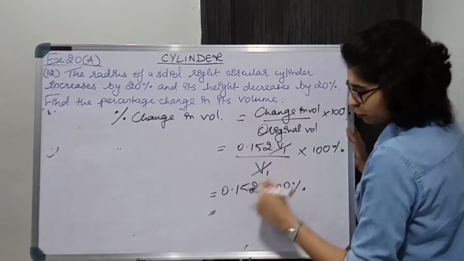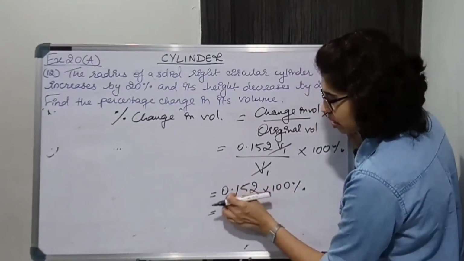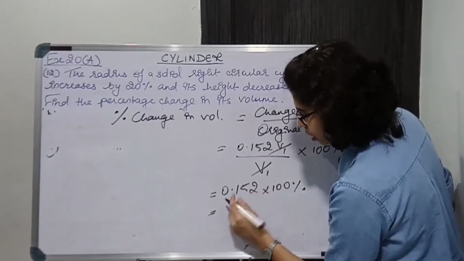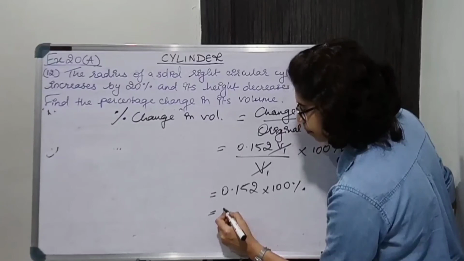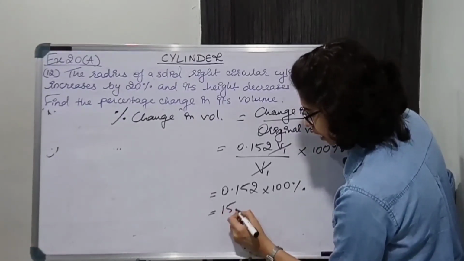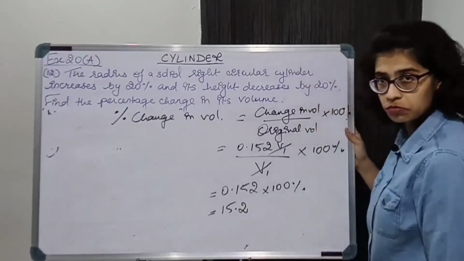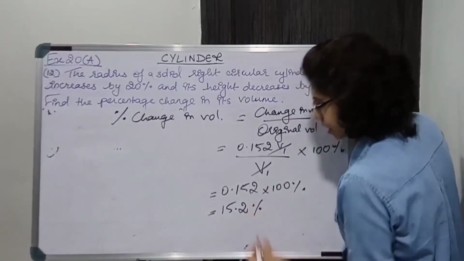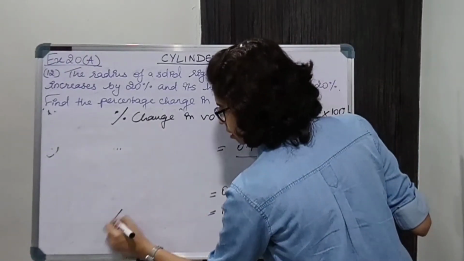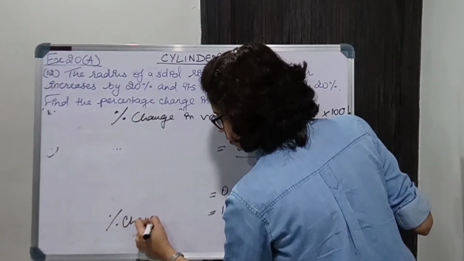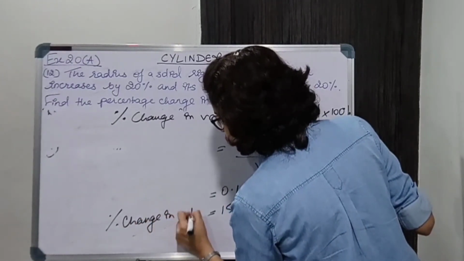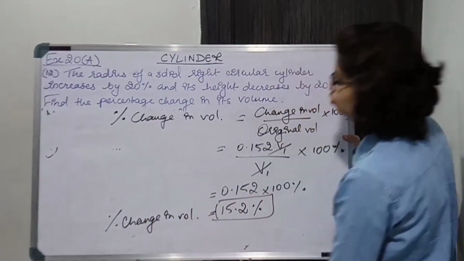What will happen? It will shift to right decimal place. दो zeros है, so दो places shift होगा. Okay, it will shift 2 places over here. So it will become 15.2%. So percentage change in volume is 15.2%.